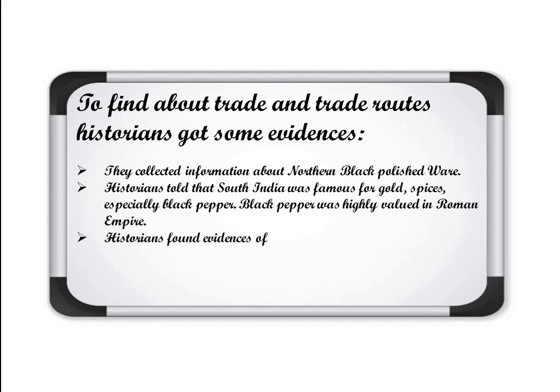Next, historians found evidences of trade in Sangam poems also. The Sangam poems, as we already discussed, were written work in Tamil. In those Sangam poems, different clues of trade were found. The next is about the route.